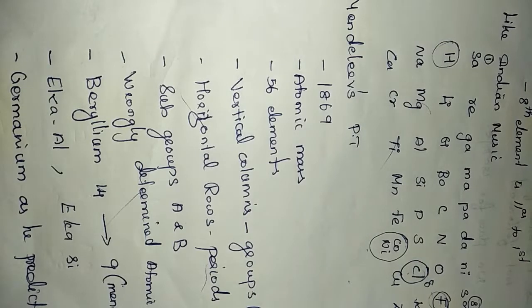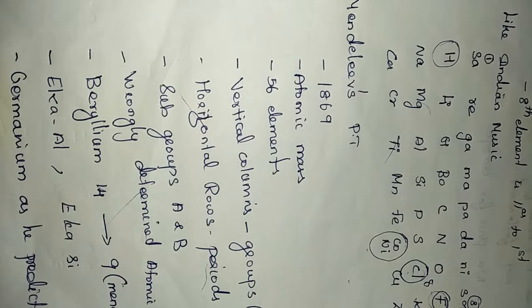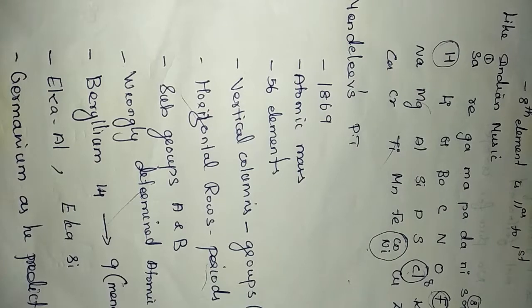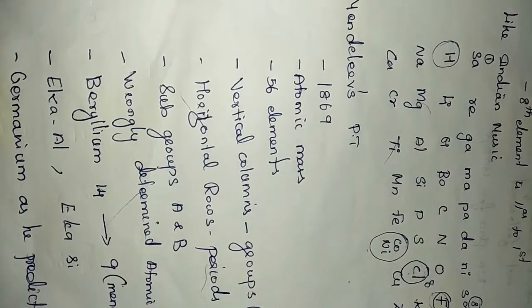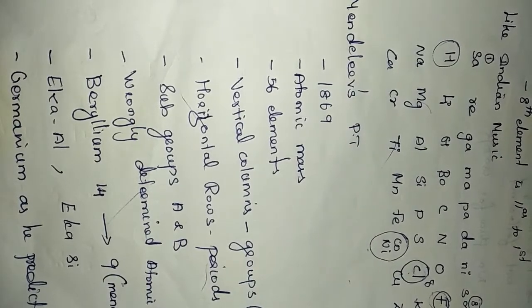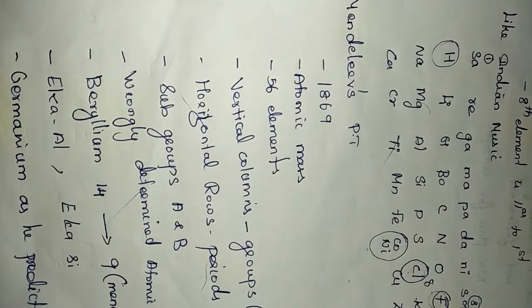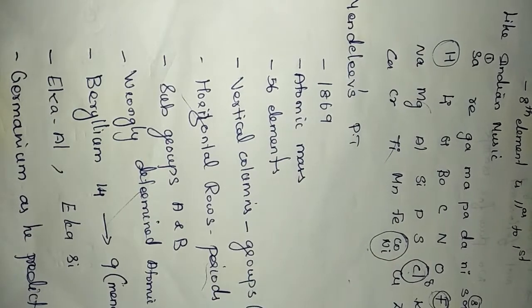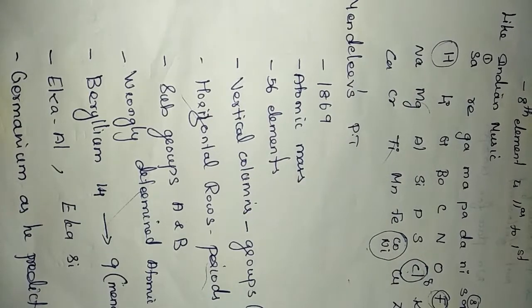Okay, he tried to arrange all the elements according to atomic mass because he thought that the properties of the elements are mainly based on atomic mass. So he proposed the law: the physical and chemical properties of the elements depend on atomic mass. The element's property depends upon the nucleus, that is, protons and neutrons together contribute the properties of the elements, as per his assumption. So he chose atomic mass as his basis for classifying the elements. His table contains 56 elements only.